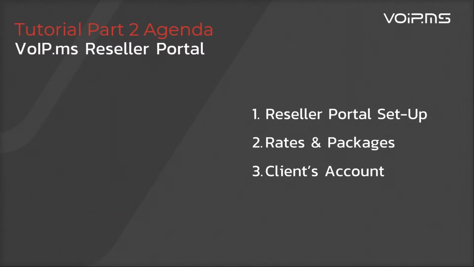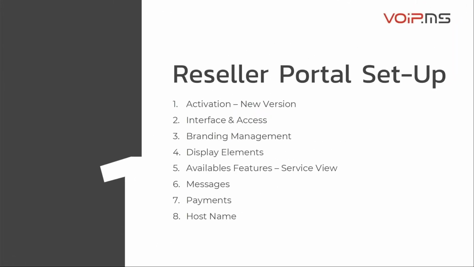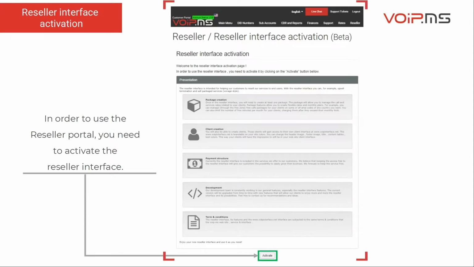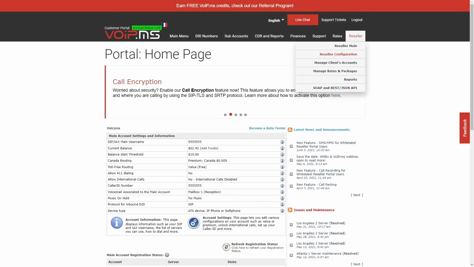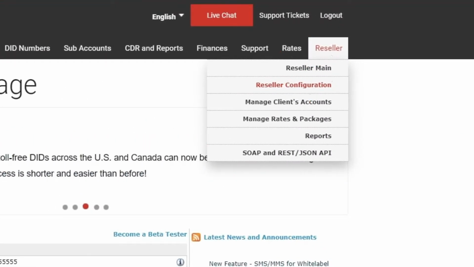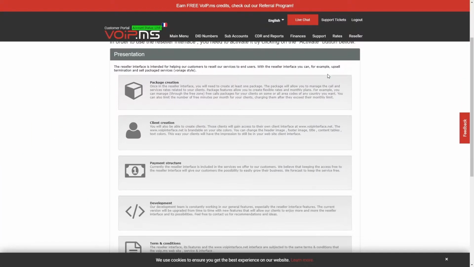As mentioned earlier, during this tutorial we will cover the following topics: the reseller portal basic configuration, rates and package management, and client's account management. This part of the tutorial is one of the most important. We will go through the reseller configuration page and almost each detail in it. The first step to access the reseller configuration is the reseller interface activation. Simply go to the top right corner over the tab Reseller and click on Reseller Main. It will bring you to this page. Scroll down and click Activate.